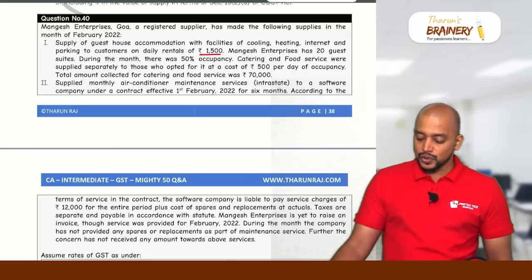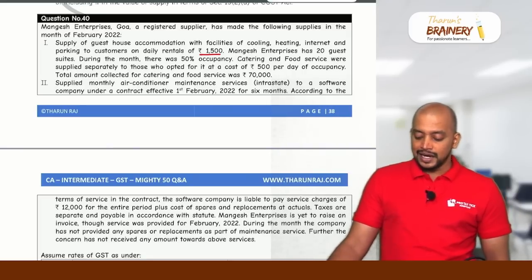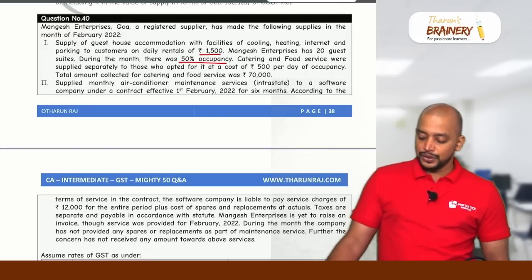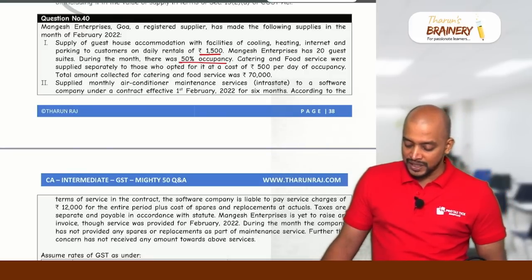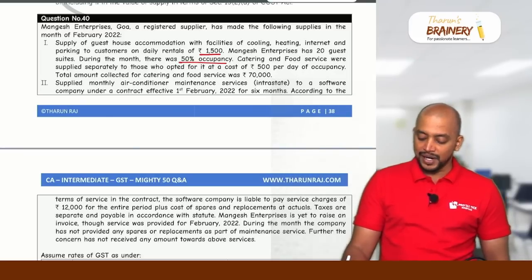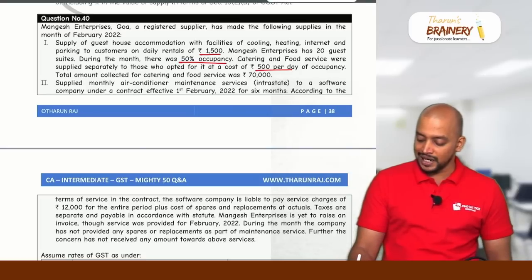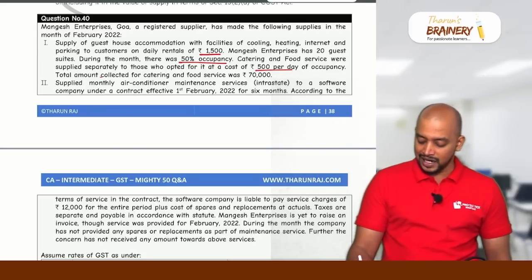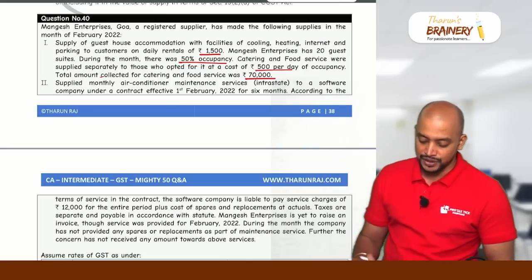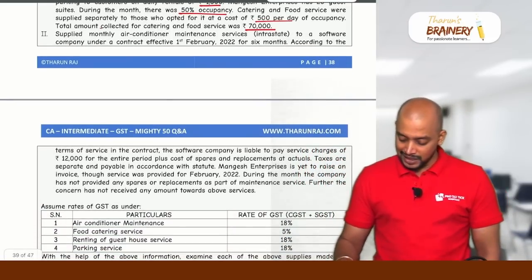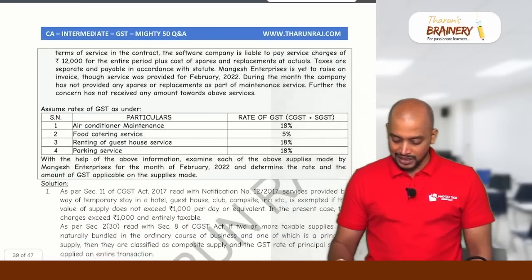Mangesh Enterprise has 20 guest suites, and during the month there was 50% occupancy, which means, so how many days are there in this month that we need to know. Catering and food service were supplied separately to those who opted for it at a cost of 500 per day of occupancy. Total amount collected for catering and food service is 70,000. Okay. And supplied monthly air conditioner, etc.